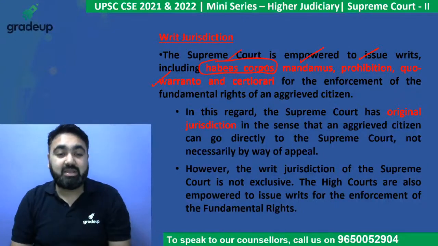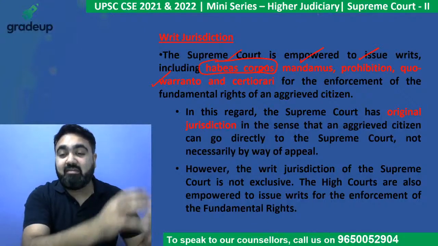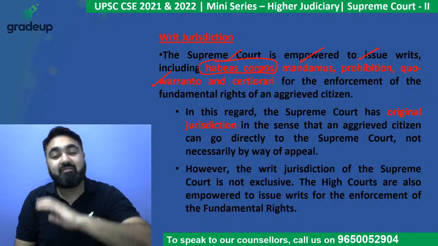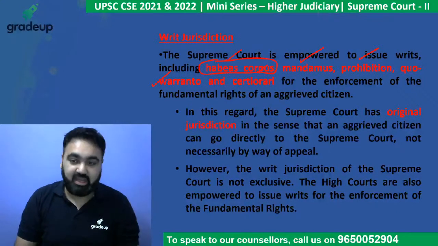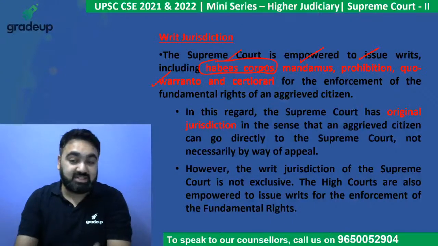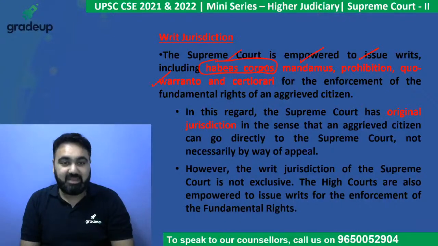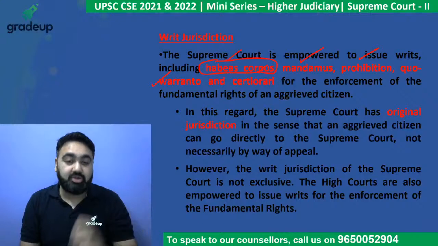It means that a public authority has arrested someone without authority. They should have told the magistrate. That is when the court will issue habeas corpus. So habeas corpus means if someone has been detained illegally, the court will order their release.